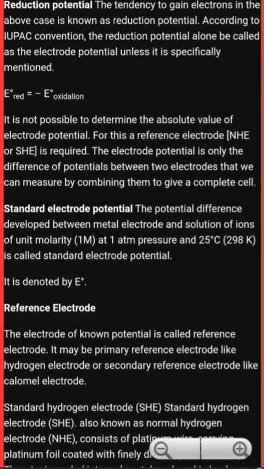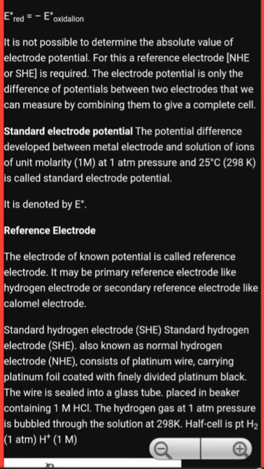Reference electrode potential. The electrode of known potential is called a reference electrode. It may be a primary reference electrode like the hydrogen electrode or a secondary reference electrode like the calomel electrode. Standard hydrogen electrode, also known as normal hydrogen electrode, consists of platinum wire carrying platinum foil coated with finely divided platinum black. The wire is sealed into a glass tube placed in a beaker containing 1 M HCl. Hydrogen gas at 1 atmospheric pressure is bubbled through the solution at 298 Kelvin.